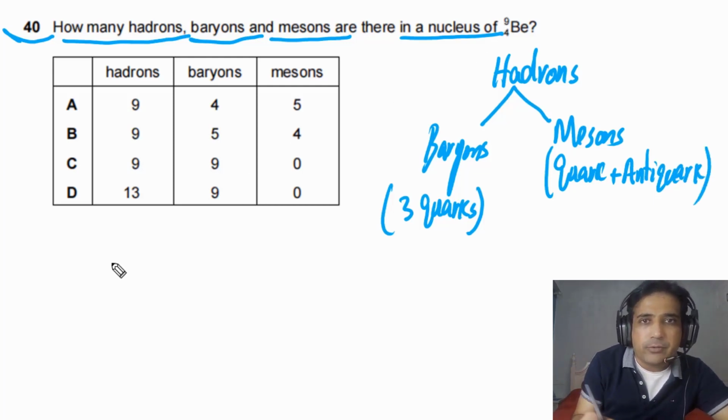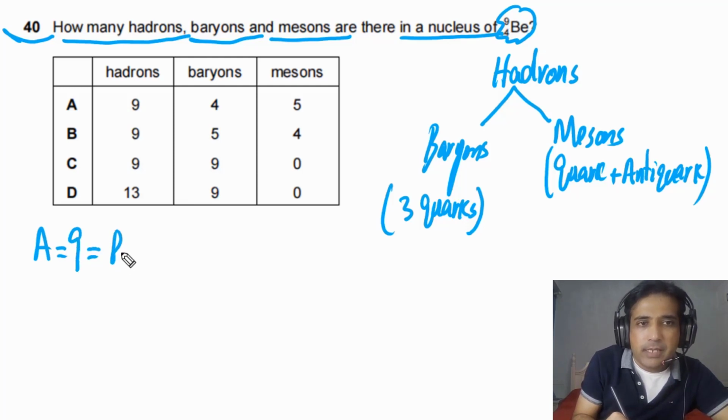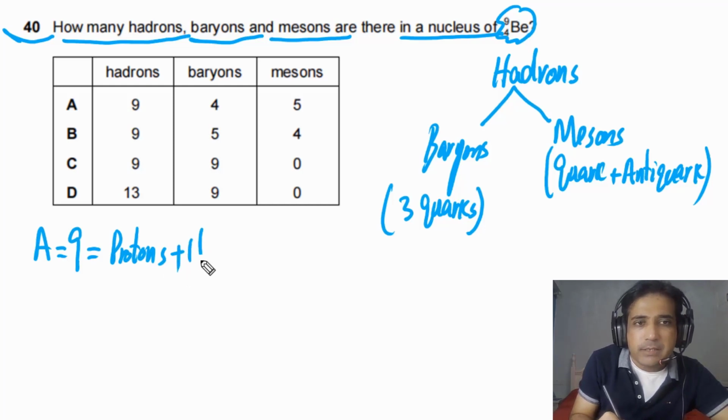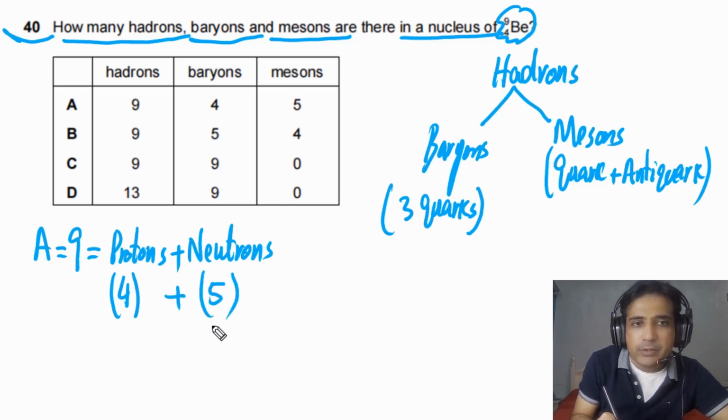Now if you look at this nucleus, the mass number of this nucleus is equal to 9. It simply means that this is equal to the sum of protons plus neutrons. So simply we can write down protons and neutrons. And this nucleus consists of 4 protons and 5 neutrons.